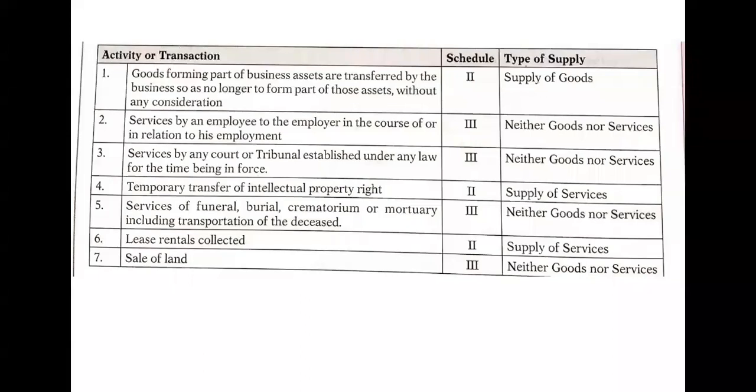Now, if the court or any tribunal established under any law tells you that we are giving you a supply of services, that is not correct. Their services should not be treated as supply of services, because they exist ultimately for the objective of protecting the interest of the people, right?